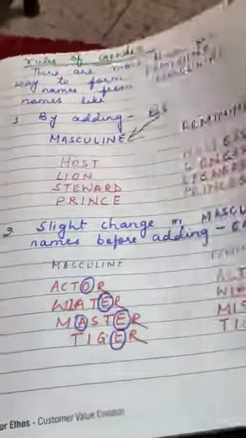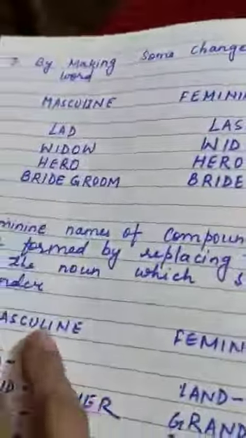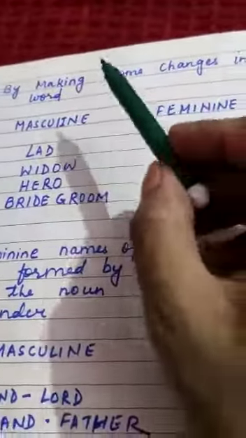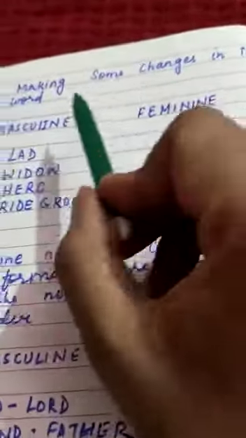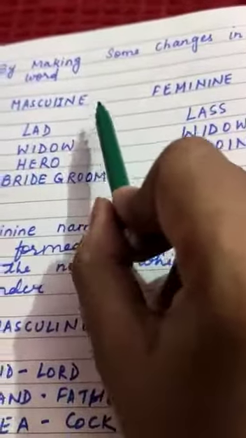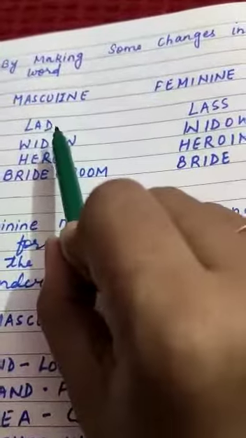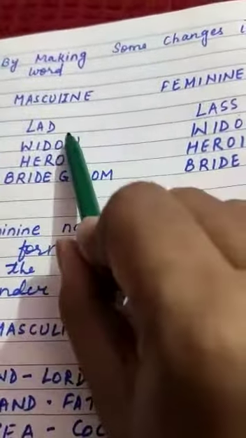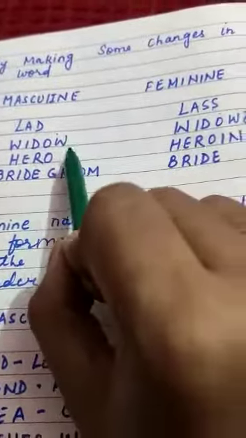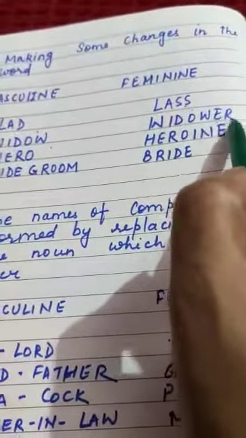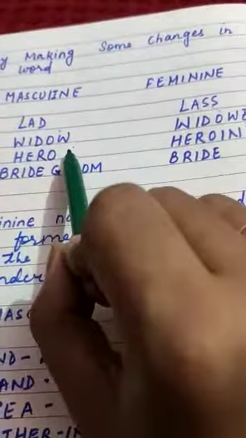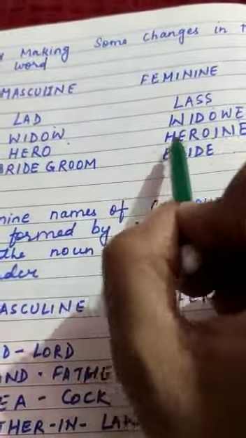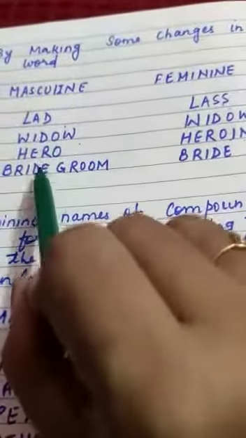Now the next rule: by making some changes in the word, masculine and feminine. Lad, lass. The word totally changes. Widow, widower. ER is added here. Hero, heroine. IN is added here to form heroine in feminine form.